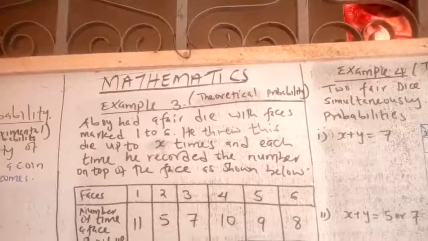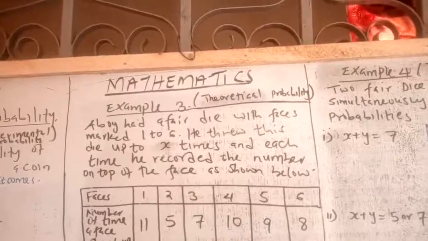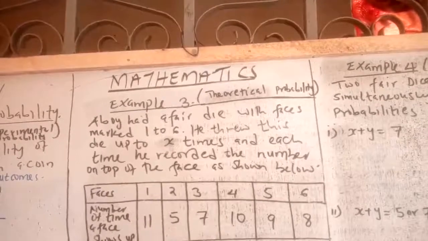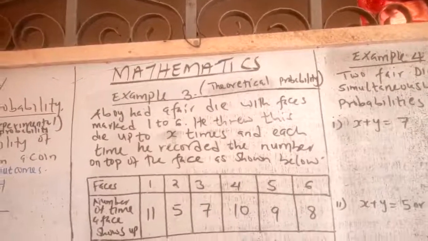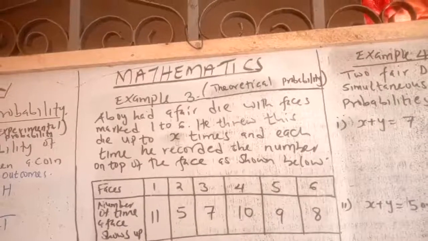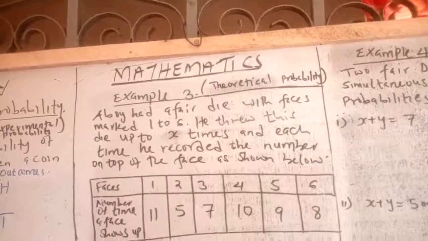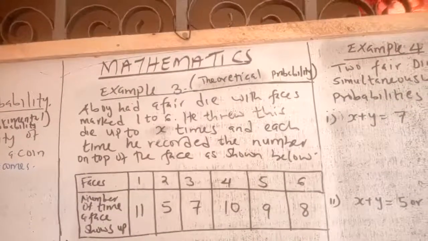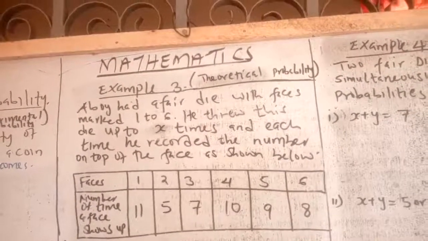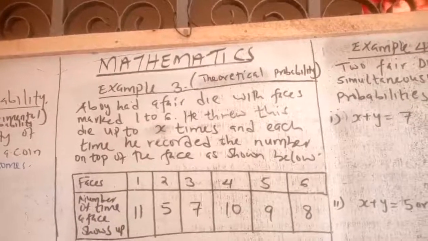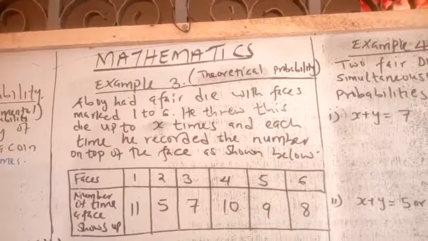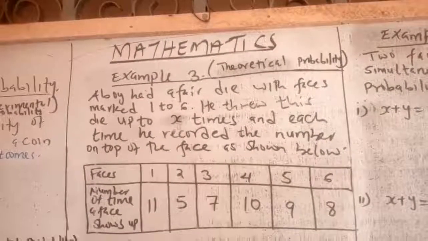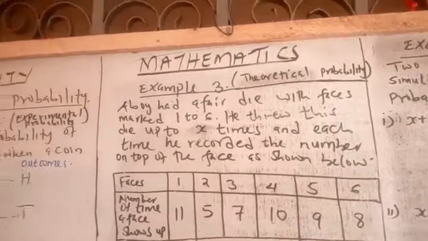So he was recording. You can see that face number 1, the total number of outcomes were 11. Then face number 2 appeared only 5 times. Face number 3 appeared 7 times. Face number 4 appeared 10 times, and face number 5 occurred 9 times, and finally face number 6 occurred 8 times. And therefore the question you are asked is to calculate the total possible outcome.